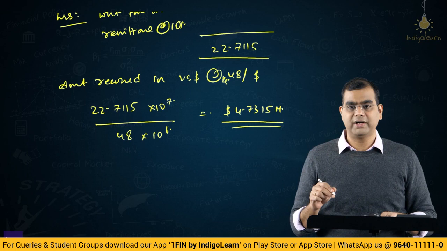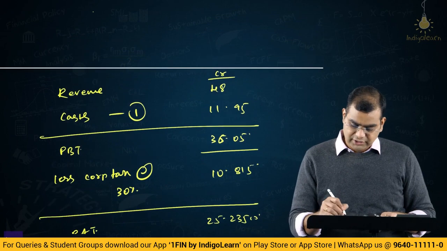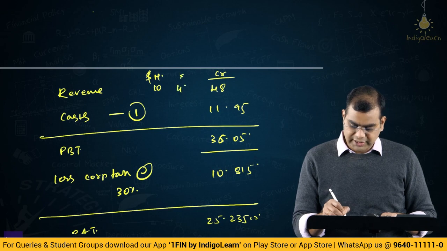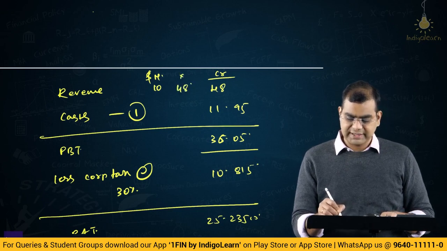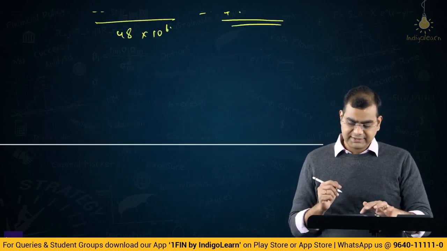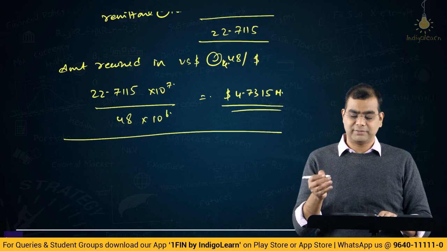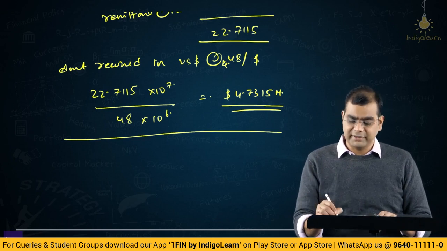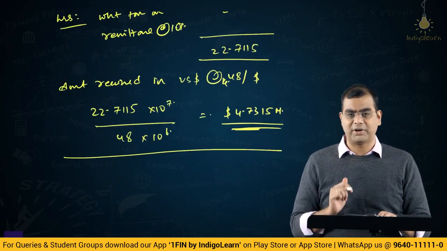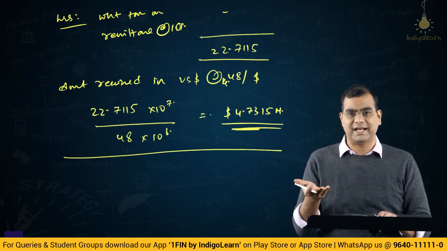Now, when they are getting $4.7315 million, that is after considering this particular revenue, which is $10 million into 48, so you basically are getting 48 crores. This is considering a transfer price of 10 million. After considering a price of 10 million as the transfer price and paying taxes, costs and expenses, they are already making a profit of 4.73. So if you consider a transfer price of 10 million itself, they are making 4.73 million. If you consider the actual sale price of 12 million, they will actually make more profit. Another 2 million gets added, right.